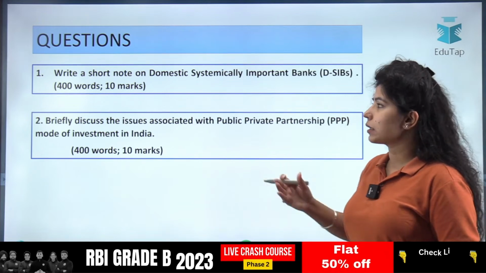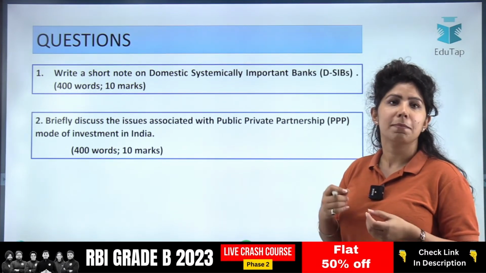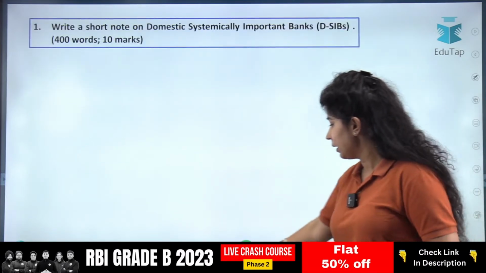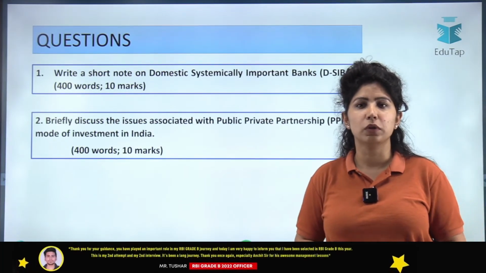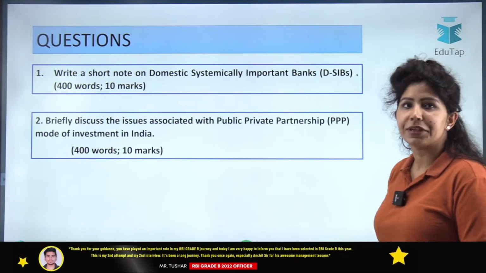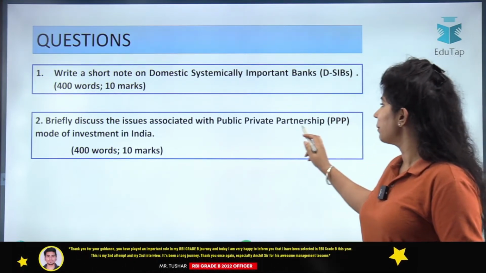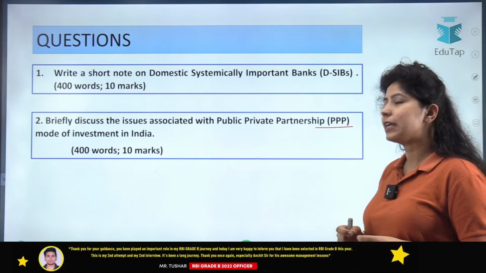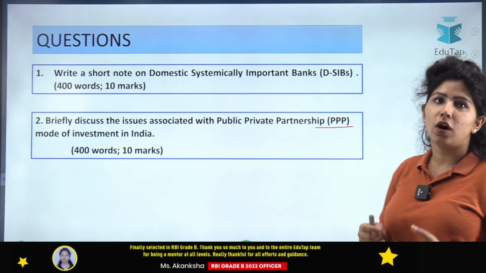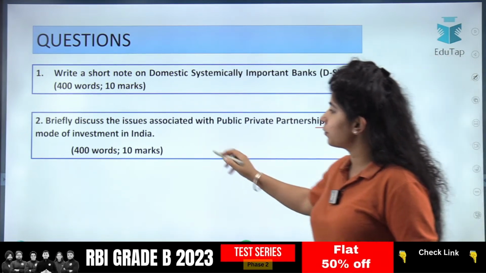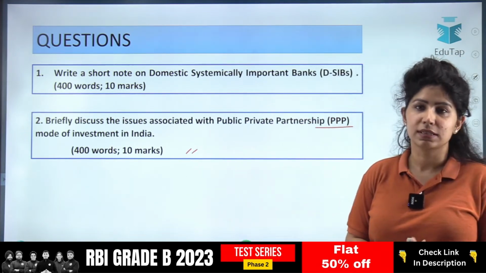So first of all, the question is: write a short note on domestic systemically important banks, DSIBs. Answer in 400 words for 10 marks. And the second question, as I told you, is regarding public-private partnerships: briefly discuss the issues associated with public-private partnerships mode of investment in India. Answer in 400 words for 10 marks.